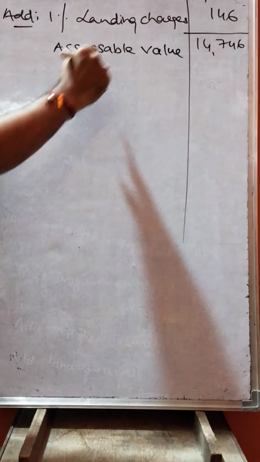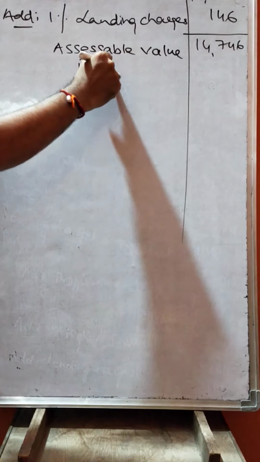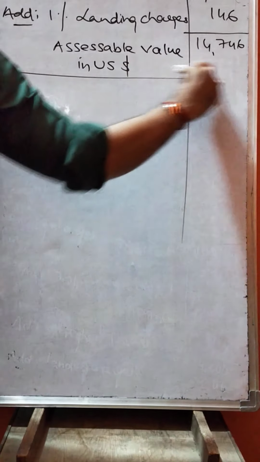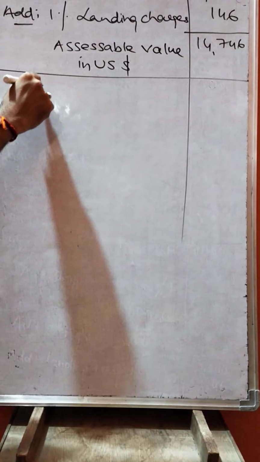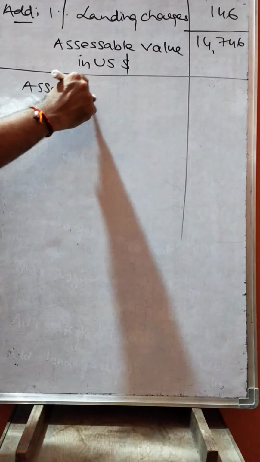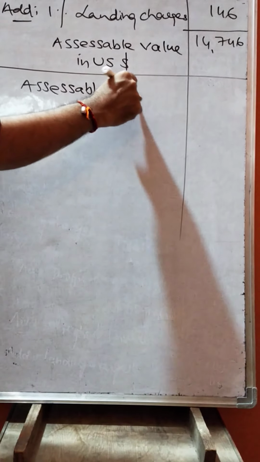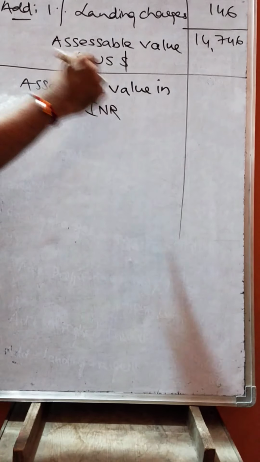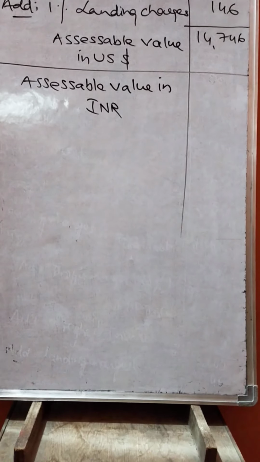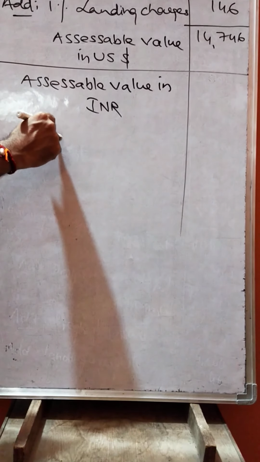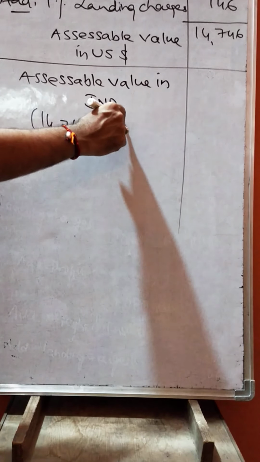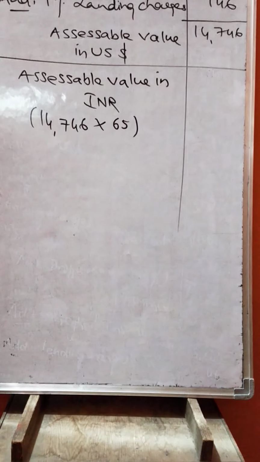All the values we have taken in US dollar. So we want to convert it into Indian rupee. Then write further assessable value in Indian rupee. So what is the value here? 14,746 is US dollar. $1 is equal to how much? 65 rupees they have given.